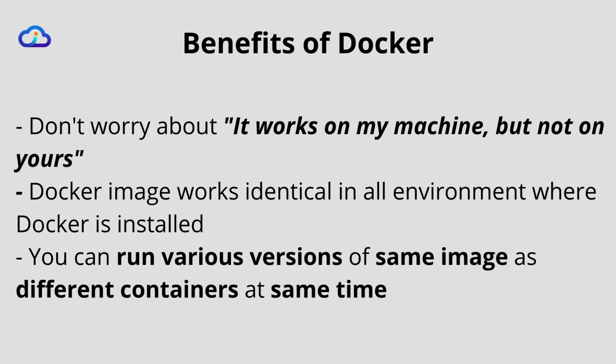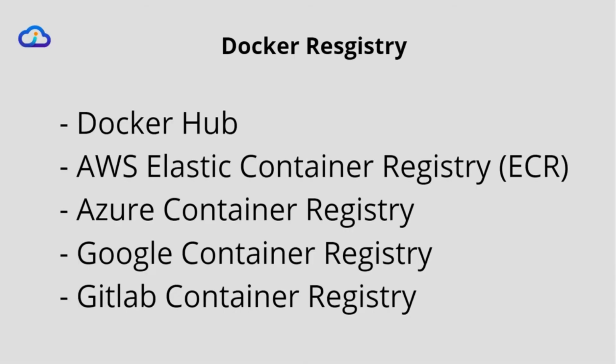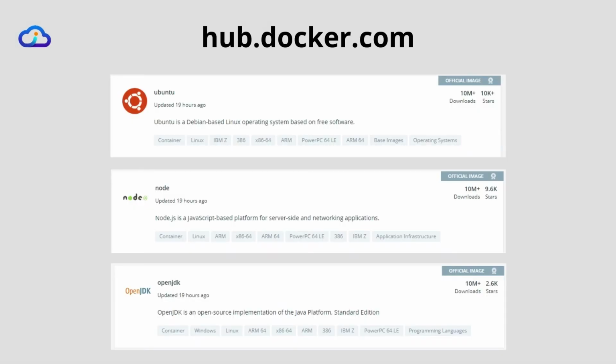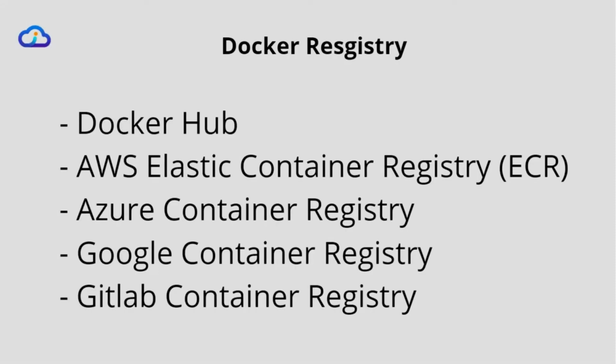Now comes the question: where can you find images to use with Docker? Docker Hub is the first official Docker registry, where tons of public as well as private images are available. You can find official versions of the Ubuntu image, Node.js image, OpenJDK image, PHP image, Apache image, etc. And there are other variants also available. You can find Docker images on other Docker registries as well, where you can push your private images and use them when required.